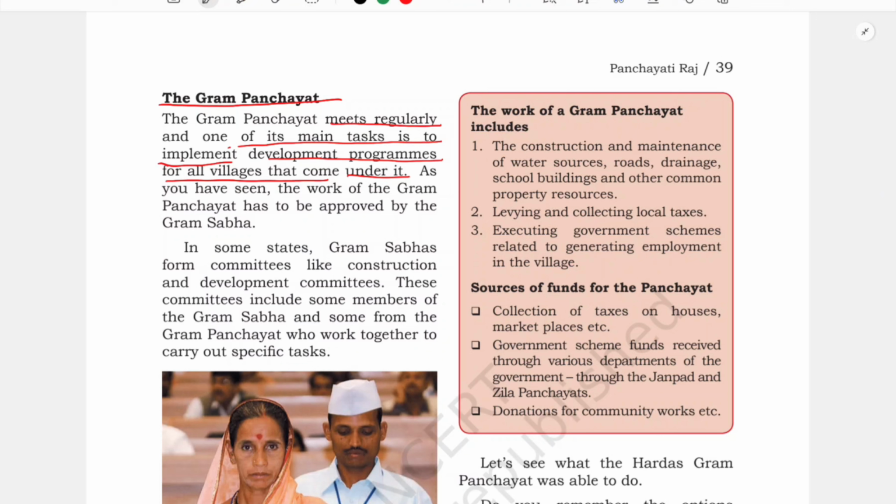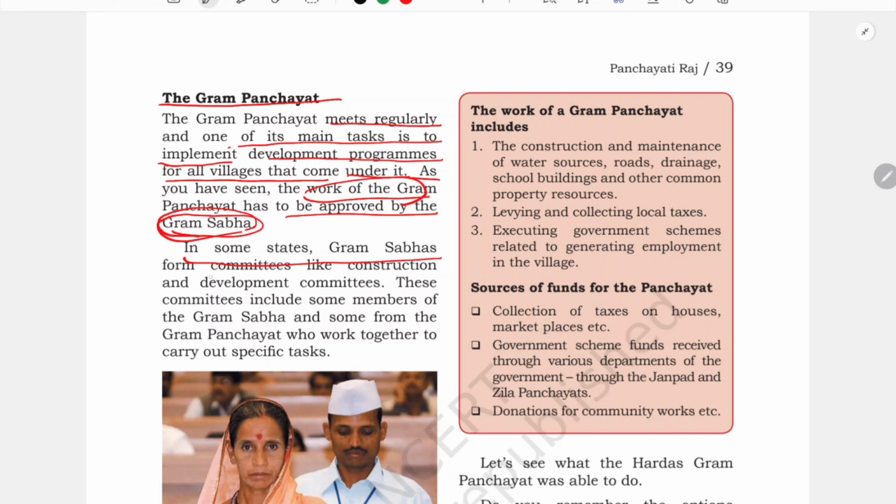Such programs, the government will introduce, and it is the work of the Gram Panchayat to implement them for their villagers, the people of the village. As you have seen, the work of the Gram Panchayat has to be approved by the Gram Sabha, that meeting which was held, that we have just witnessed.